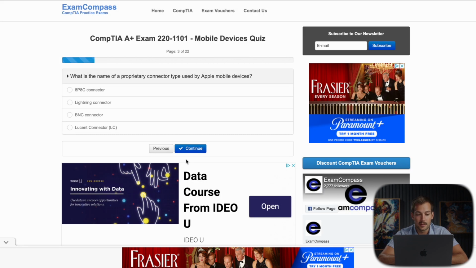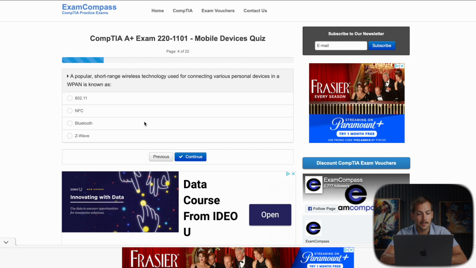So we'll press continue. What is the name of a proprietary connector type used by Apple mobile devices? This is one thing I've always been mad at Apple for. I would rather have USB-C on absolutely everything. But the answer here, if you're not already familiar, is Lightning connector. That's your typical iPhone cable that you're gonna see. It still charges some iPads. That is referred to as Lightning.